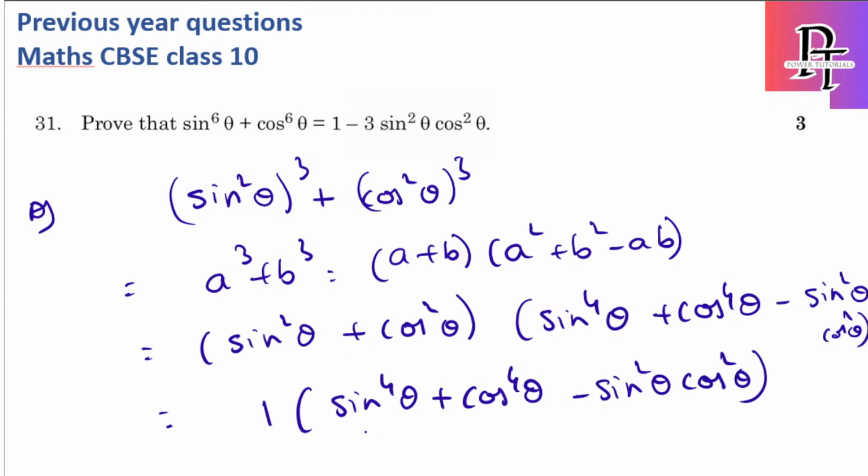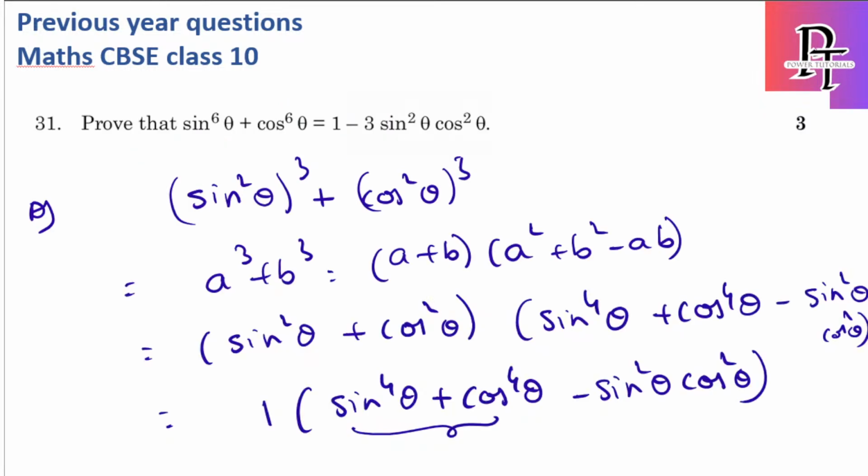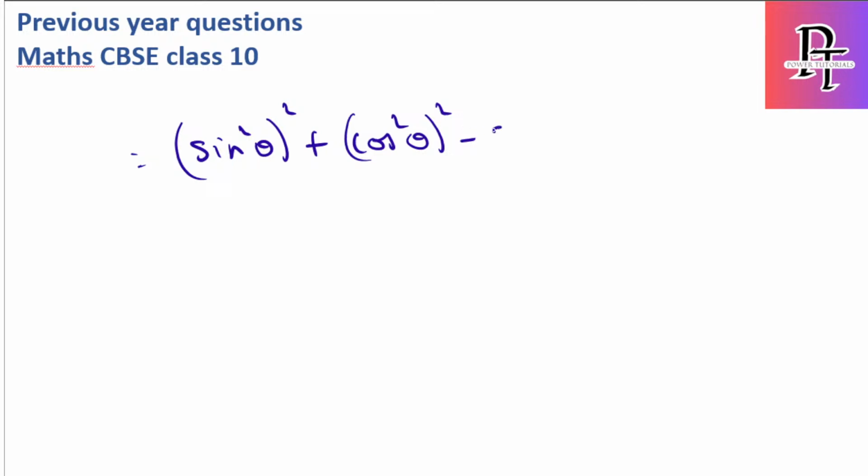Now if you notice this, again I can rewrite it as sin square theta whole square plus cos square theta whole square minus sin square theta cos square theta. This again I can write with the help of a plus b whole square, which is a square plus b square plus 2ab.